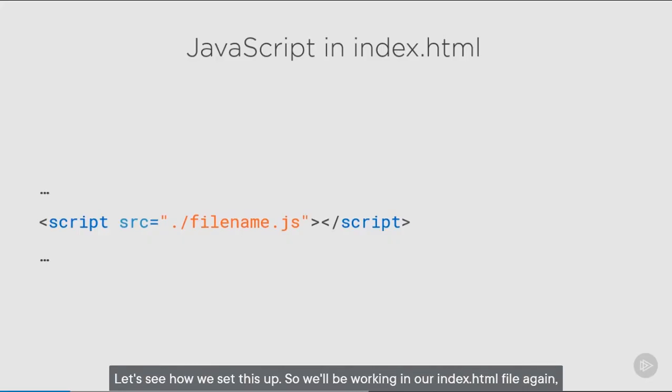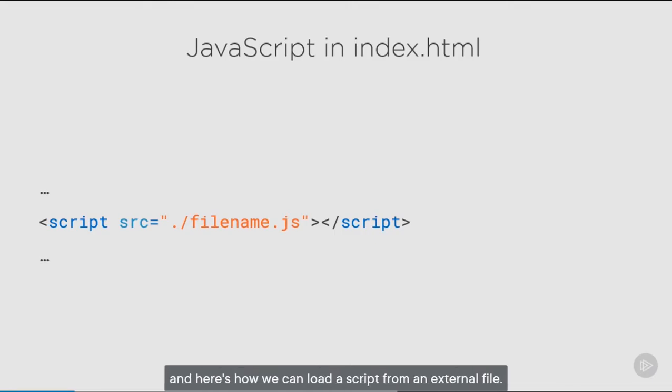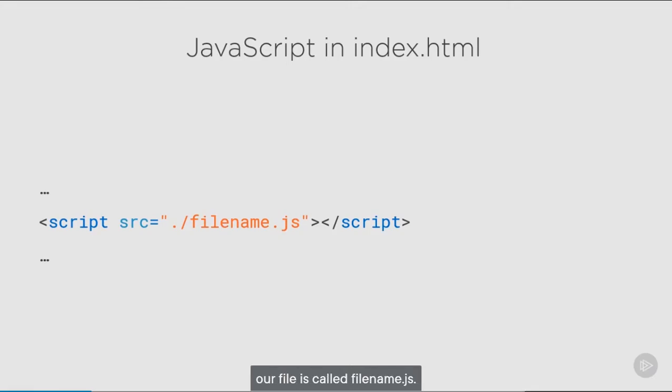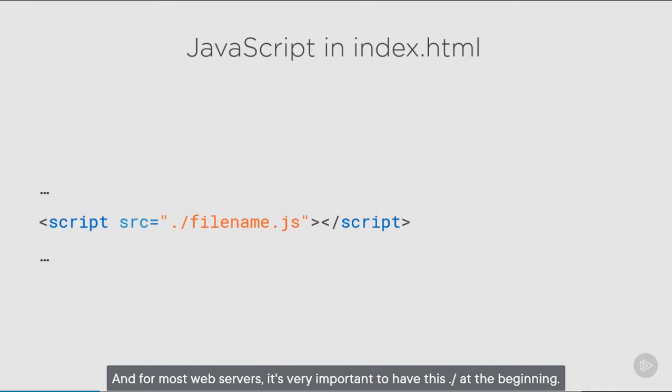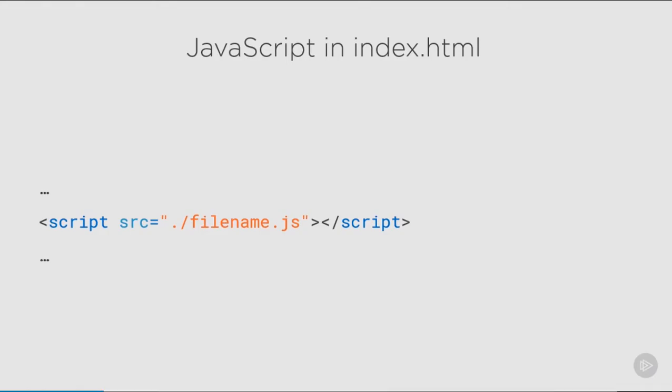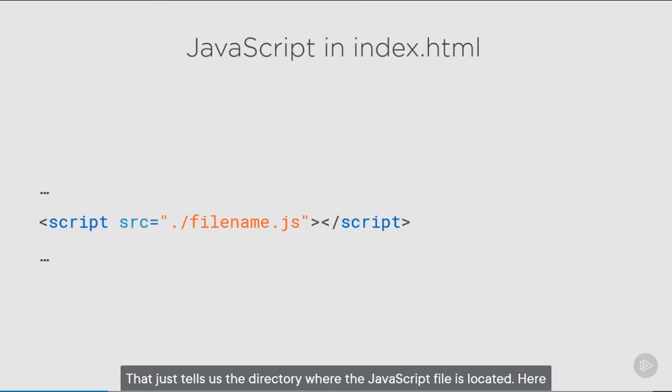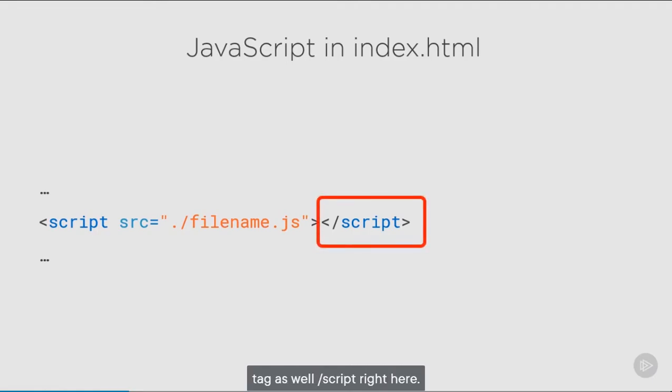So we'll be working in our index.html file again, and here's how we can load a script from an external file. We use the script tag, and we use the src for source attribute. And in this example, our file is called filename.js. And for most web servers, it's very important to have this ./ at the beginning. That just tells us the directory where the JavaScript file is located. Here, the dot represents the directory that the index.html file is located in. So we have a relative path and a file name. And notice that we need the end tag as well, /script right here.